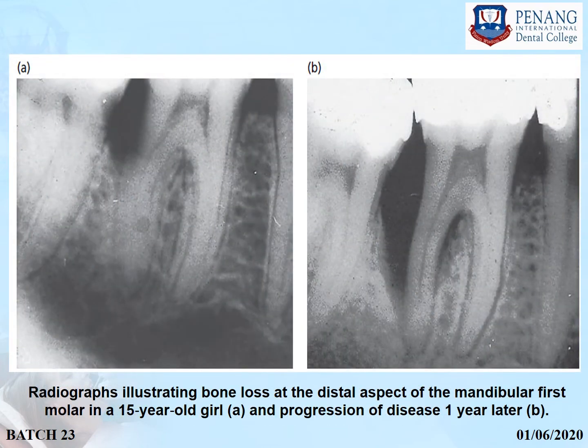So this is a radiograph which is showing the bone loss at the distal aspect of mandibular first molar in a 15-year-old girl. You can see here on your left side, this was taken in the initial stage, but when you compare with this photograph which was taken 1 year later, the extent of bone loss is so severe in very less time, that is in 1 year.